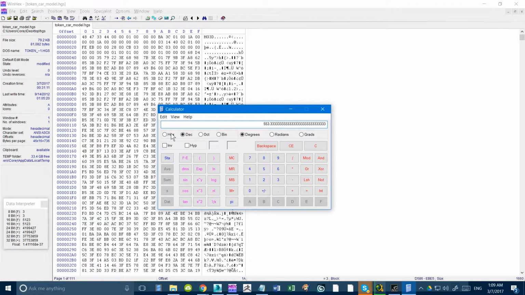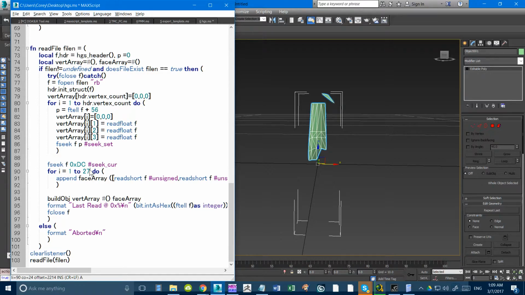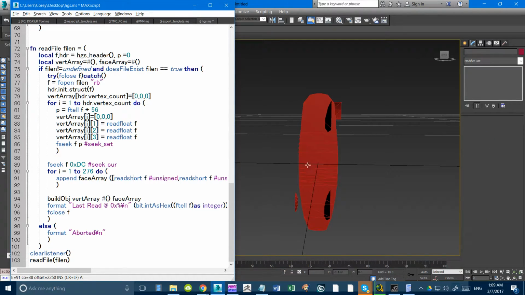And we get... no. I'm doing something stupid. I have to divide this by 2, because those are bytes. And that's the raw amount of elements in the array. If I divide it by 3, then I'm assuming that's a list. So if I try 276, that should give me something.